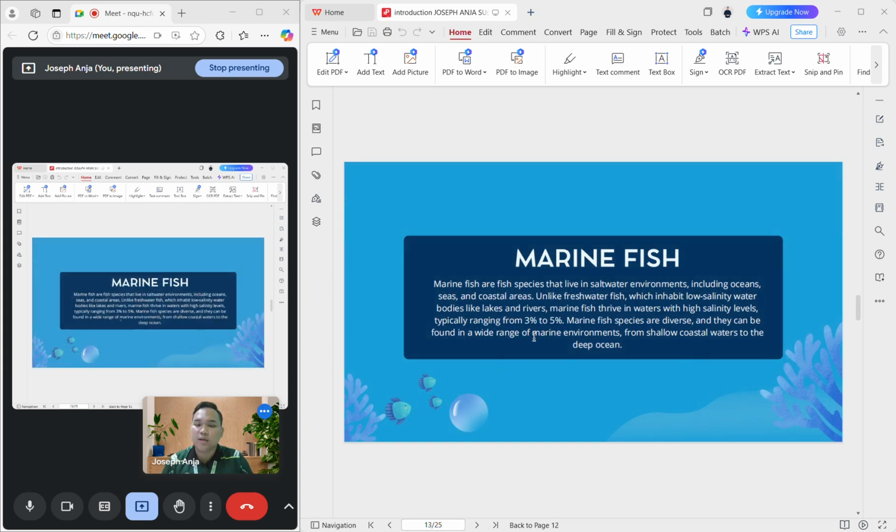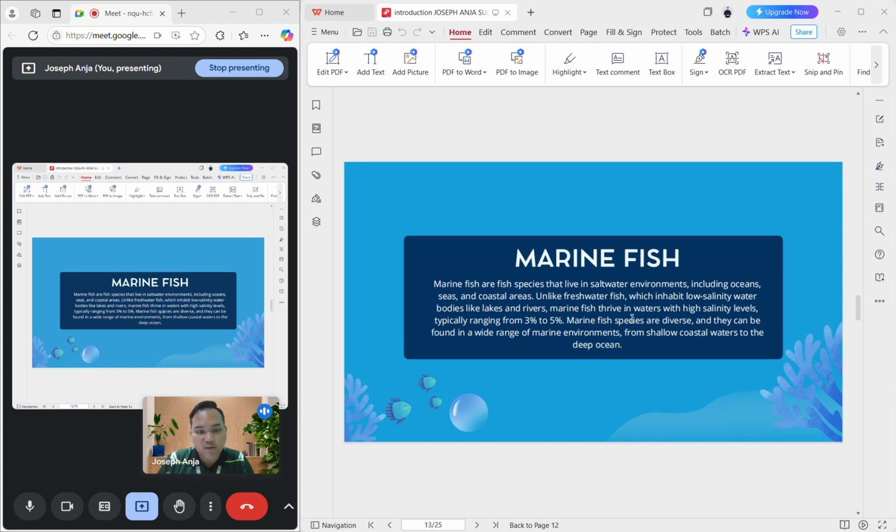Marine fish are fish species that live in saltwater environments, including oceans, seas, and coastal areas, unlike freshwater fish, which inhabit low salinity water bodies like lakes and rivers.